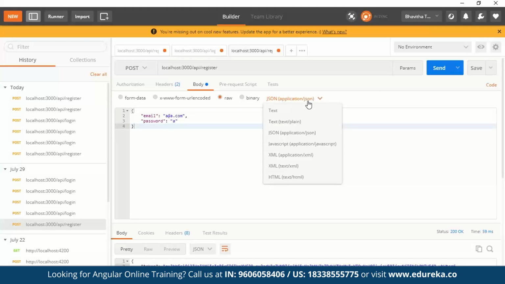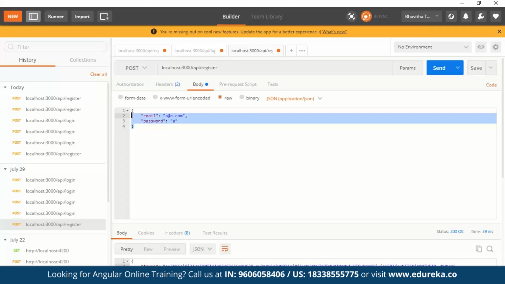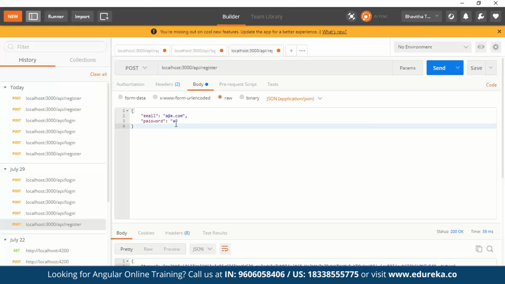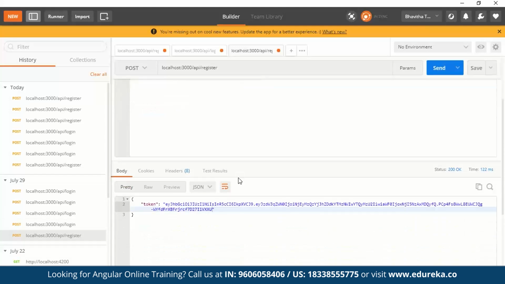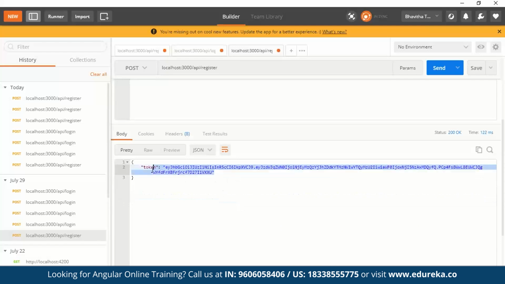Select JSON as well. And here the next task is to give your email ID and password in the same format that you have given in your schema. Now I'll just say email as a.com and password as a. Now when I do that, I will just send it to my server. Now once that is happening, as you can see here, a token is being passed.